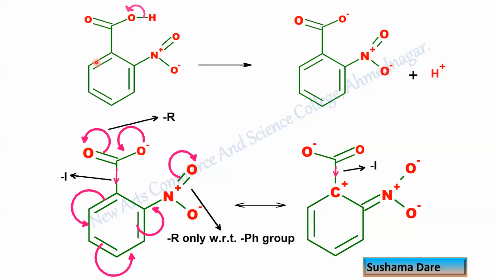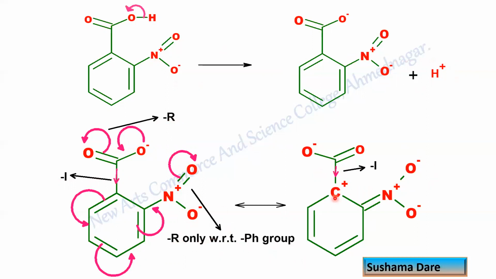Now in this ortho nitrobenzoic acid, the same dissociation is here and the same type of resonance. Here the carbonyl group is showing a minus R effect. The aromatic ring is showing minus I effect, and this nitro group resonance is shown only with respect to the phenyl ring.